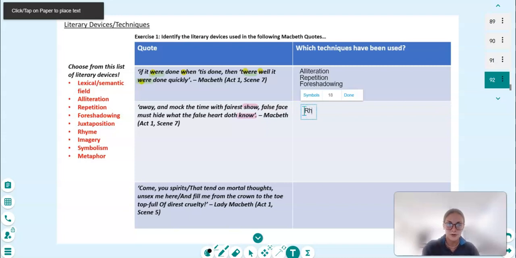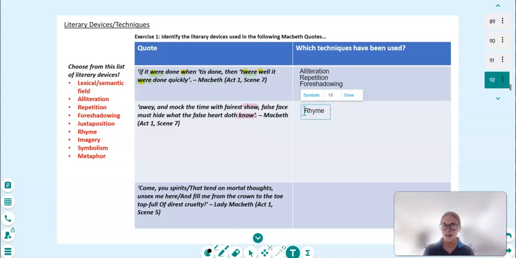So we've got rhyme. Now usually in Shakespeare's plays he reserves rhyme for supernatural or evil creatures, which is quite interesting here, as we know the witches are such a major part of this play. Might suggest that at this point in time Macbeth is fully under the spell of the witches, is fully within their power, which is quite interesting. Or alternatively, we do know that Lady Macbeth later in the play, which we'll see in this quote here, summons evil spirits herself. That could foreshadow that.